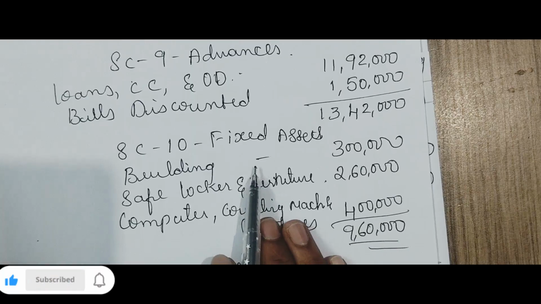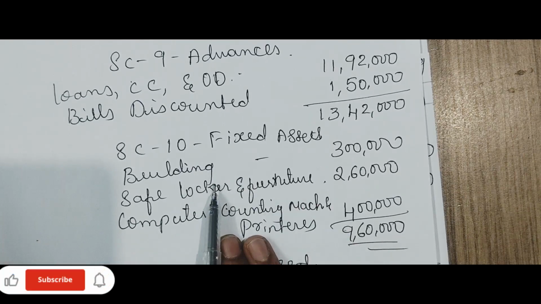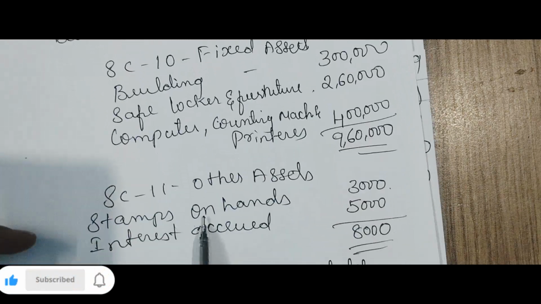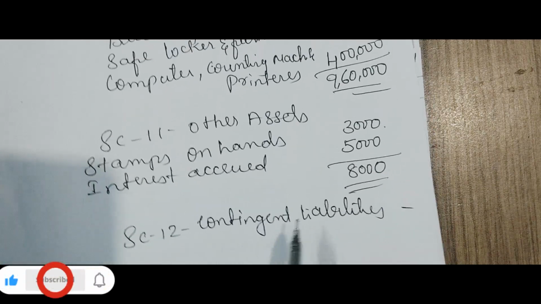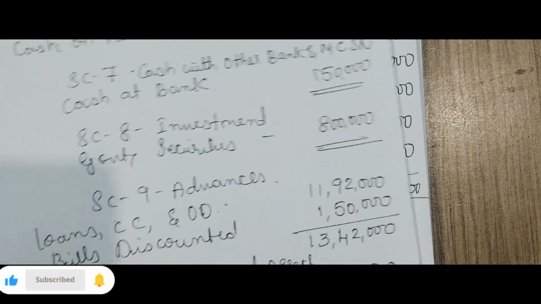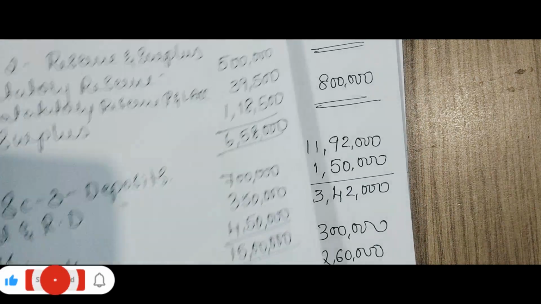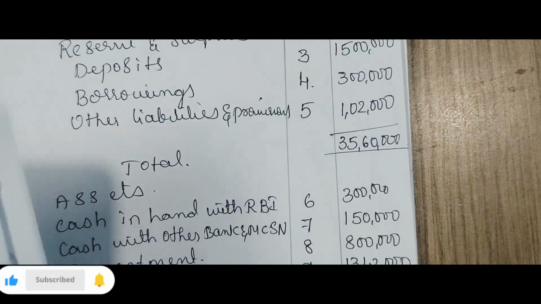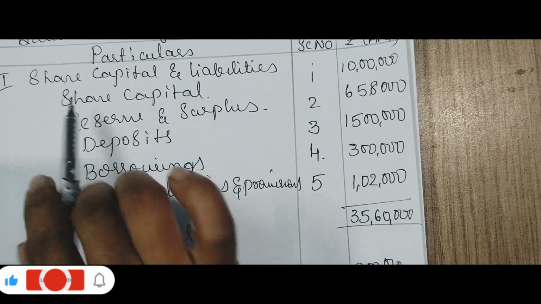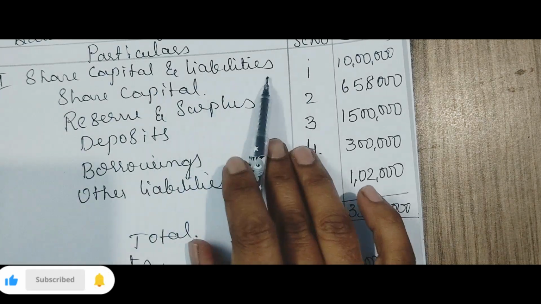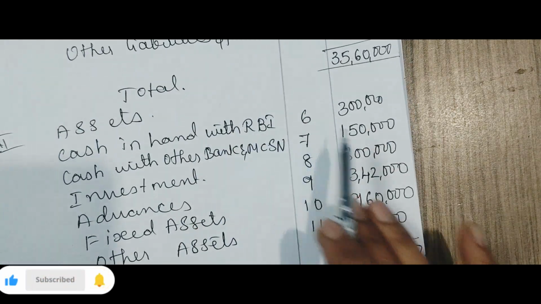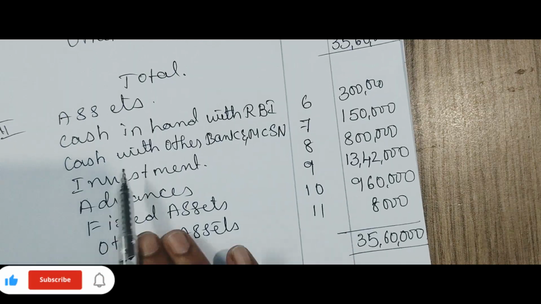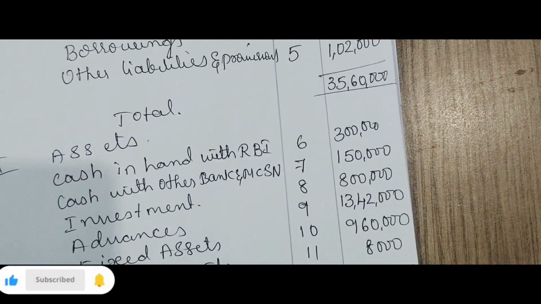You need to have an asset, fixed asset, that is schedule number 10. Then 11 is other asset. Then contingent liabilities, that's it. You are done with the balance sheet. So you are preparing the balance sheet. First you are preparing share capital and liabilities. 1 to 5 comes under liability side, and 6 to 11 comes under asset side. You need to tally it.